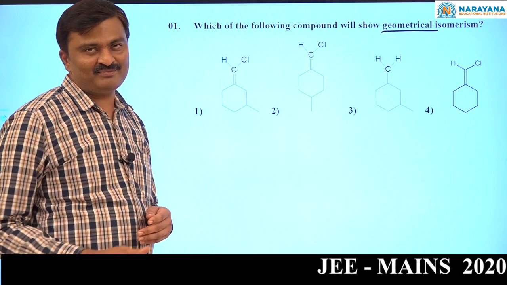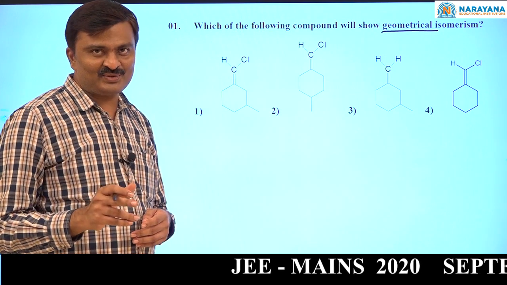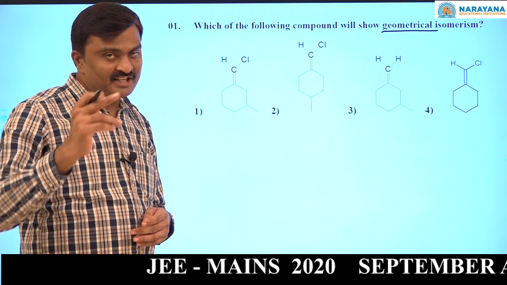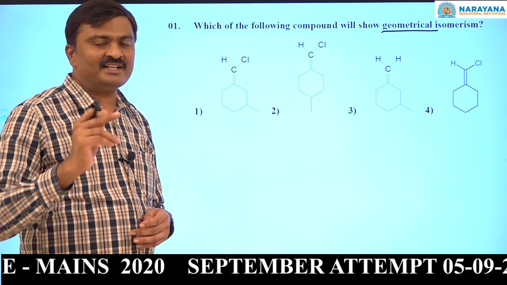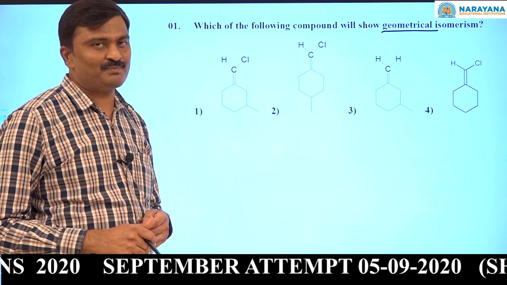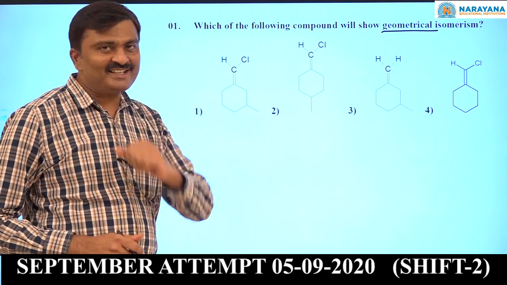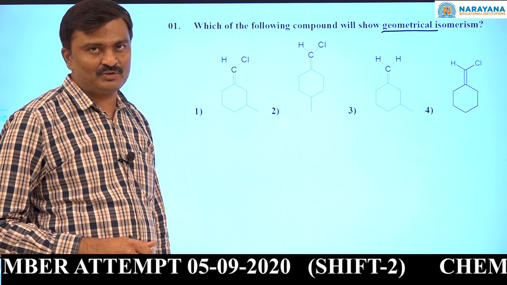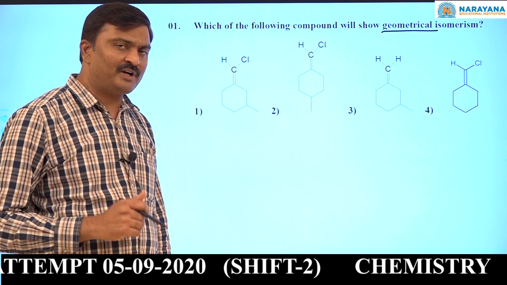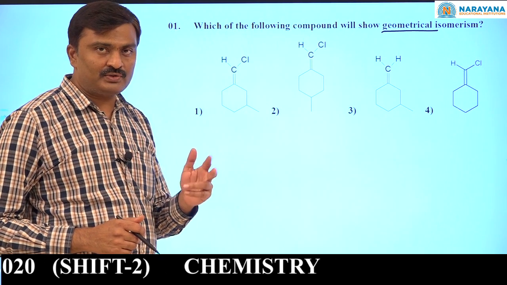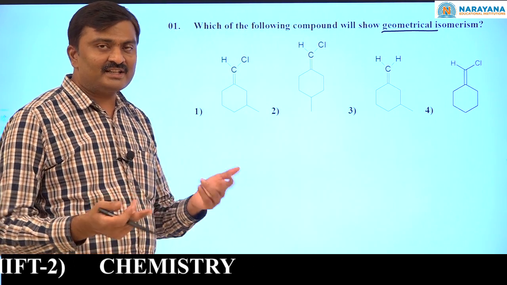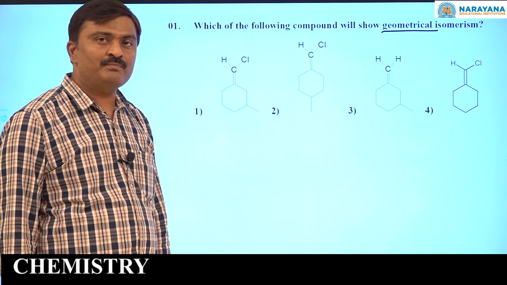At the same time, in cycloalkanes also, about the ring, restricted rotation is possible. So, in cycloalkanes also, geometrical isomerism is possible. Okay, all alkenes cannot exhibit geometrical isomerism. Which type of alkenes? If each double bond carbon is attached to two different groups, then geometrical isomerism is possible.